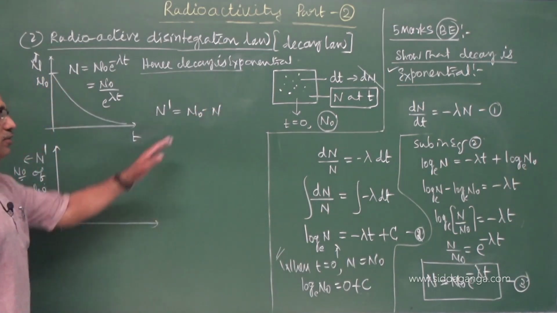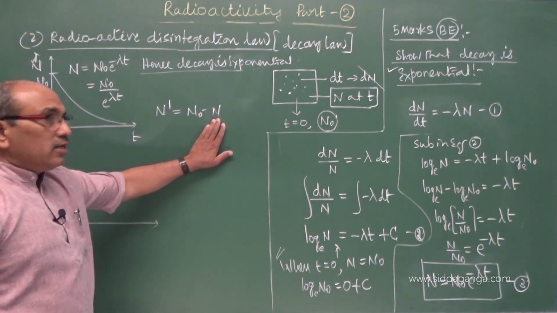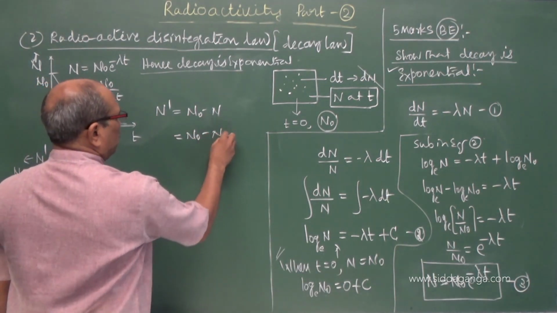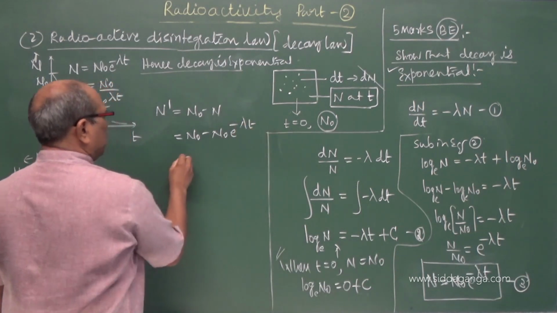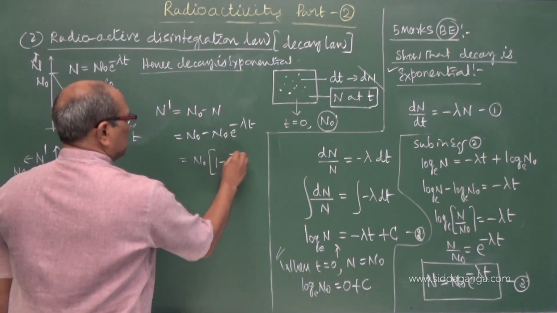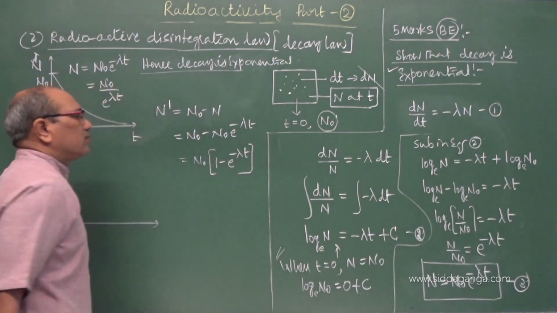N naught is the original, n remained. How much decayed is n dash? That is n naught minus n naught e power minus lambda t, or taking n naught out, the equation comes to be n naught into 1 minus e power minus lambda t.